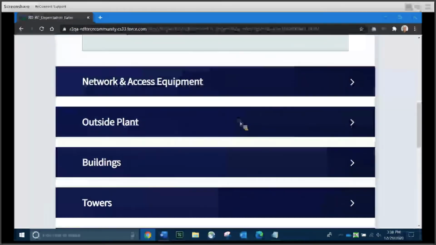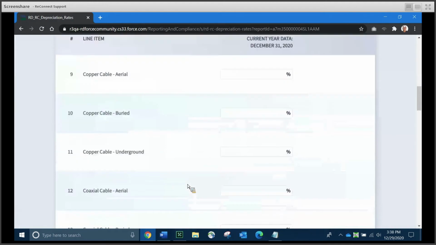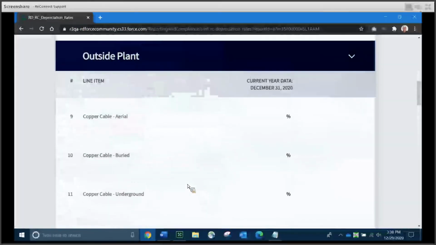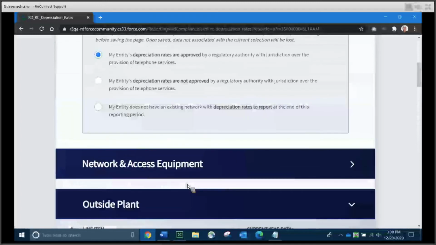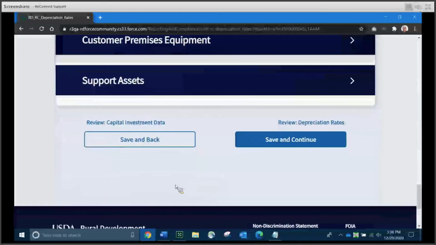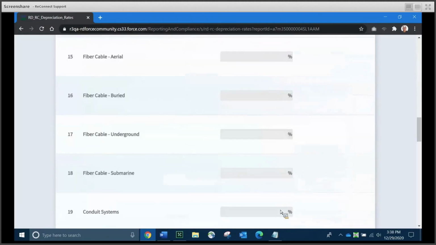And as you can see here on the screen, we've got navy blue bars that show you each of those sections. Just like the other schedules of the report, click a navy blue bar where you need to enter data. Any data you don't need to enter can be left blank. Simply fill in the depreciation rate for any particular item of depreciation that you need to record. And when you're done, scroll to the bottom and click Save and Continue.